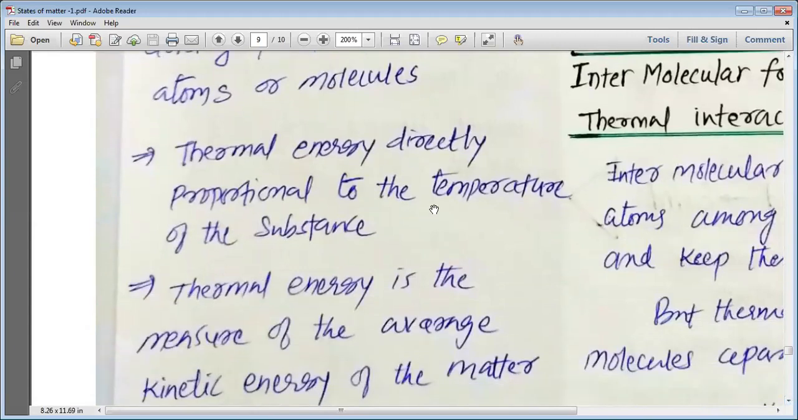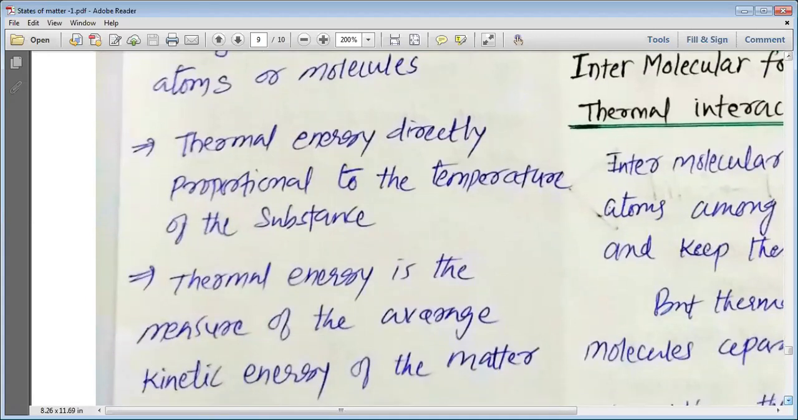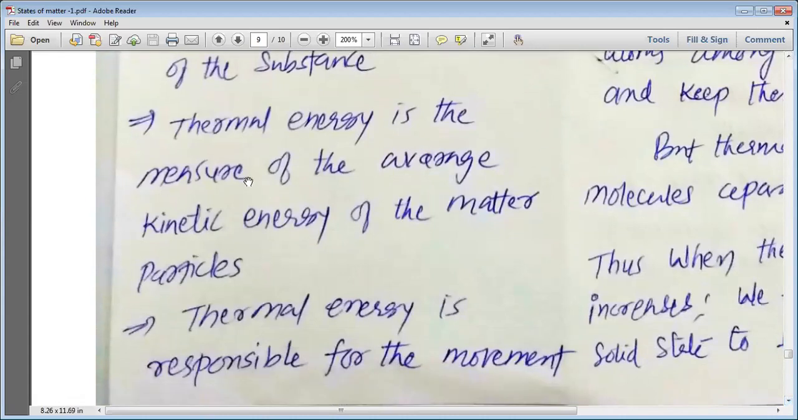Thermal energy is directly proportional to the temperature of a substance. That means if you increase the temperature, thermal energy increases. If you decrease the temperature, thermal energy decreases. Thermal energy is the measure of average kinetic energy of the matter particles. Please remember, thermal energy is the average of kinetic energy of the matter or the particles present in the body.